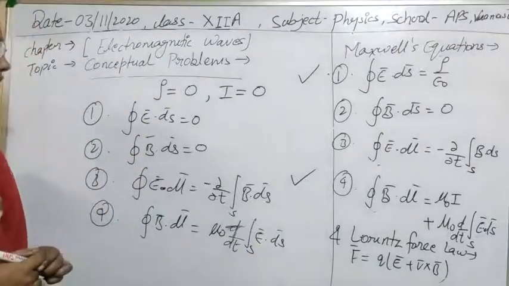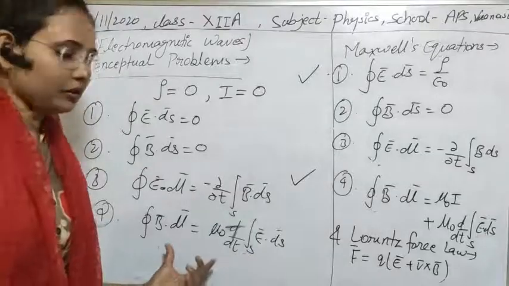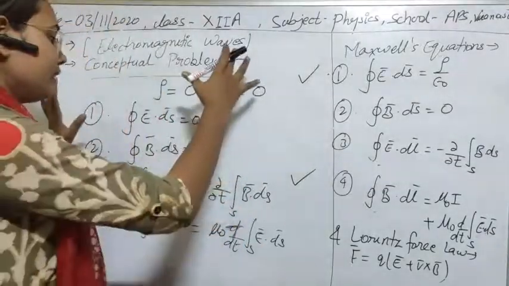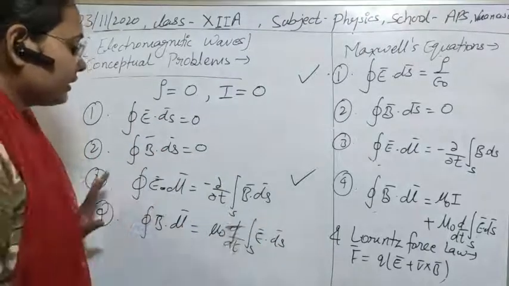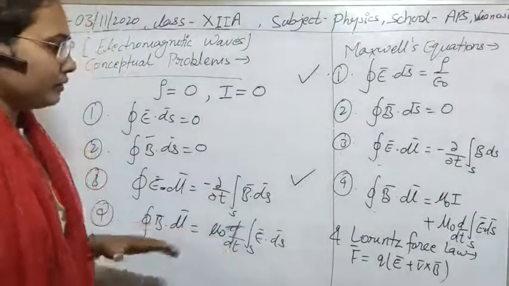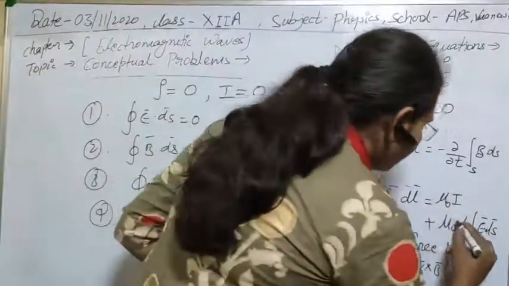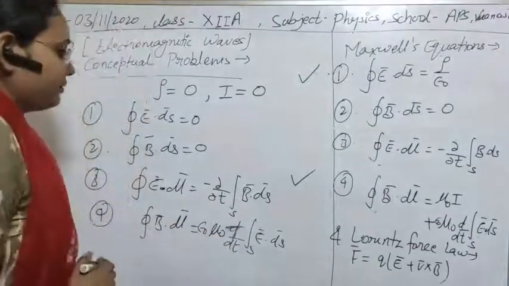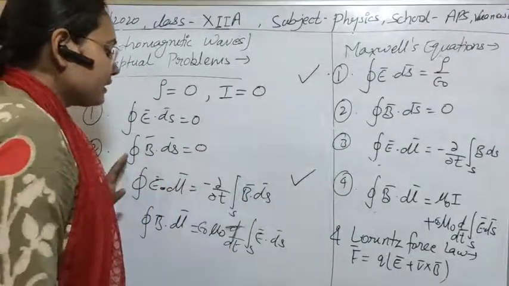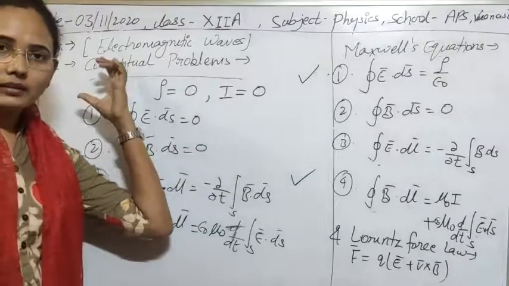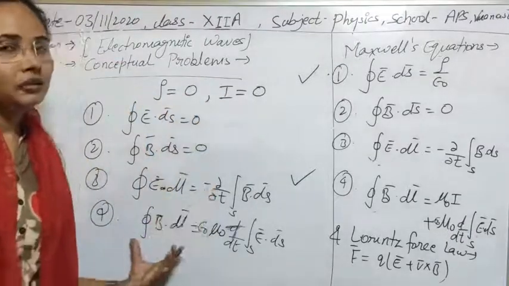And from this equation this value will also be 0. Here there should also be epsilon 0, so there will also be the introduction of epsilon 0. So these are the equations when an electromagnetic wave moves in free space.